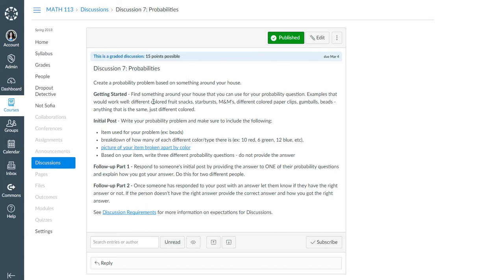Write your probability problem. Make sure to include the following. So the item you used, the breakdown of how many of each different color, the picture of your item broken apart by color, and then based on your item, write 3 different probability questions, but do not provide the answer, because in the follow-up, you're actually going to be responding to other people's and answering their questions. So hopefully this is semi-fun and gets you thinking about probabilities and answering each other's probability questions.